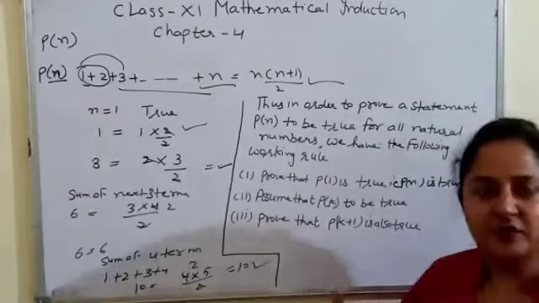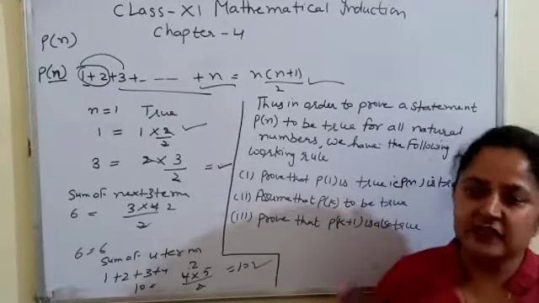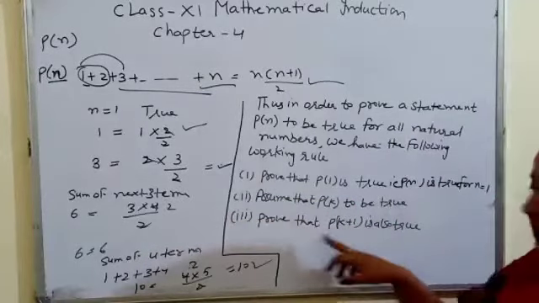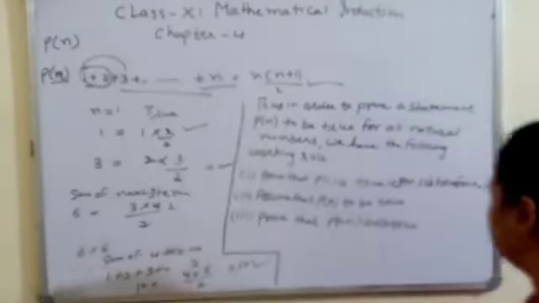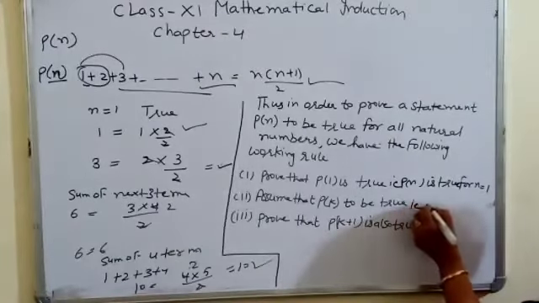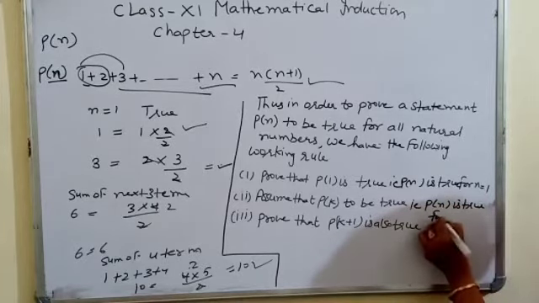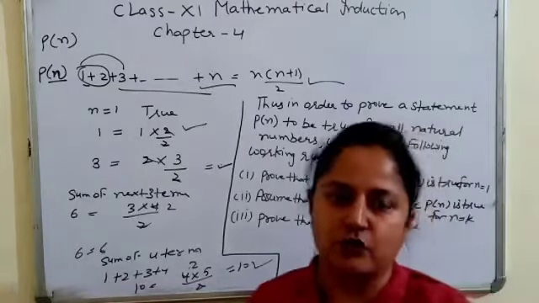Second step, we will assume that, as I have already told, if the given statement is true for 1, then it will be true for n numbers. So we will assume that the given statement Pk is true. In place of n, we will substitute k. That means we will assume that Pn is true for n equal to k. If it is true for n, then it is also true for k.